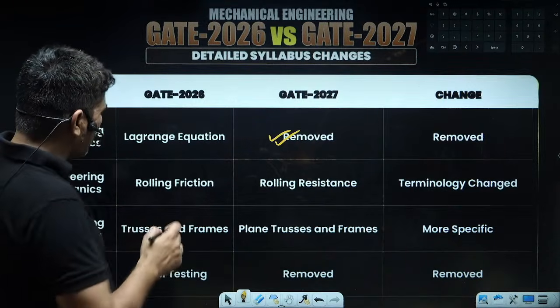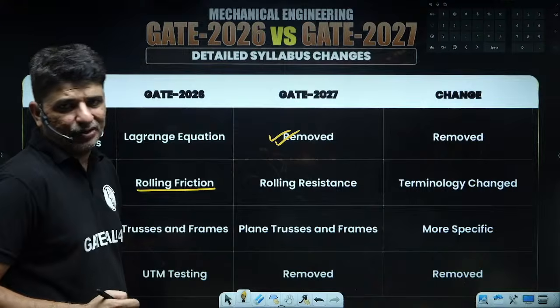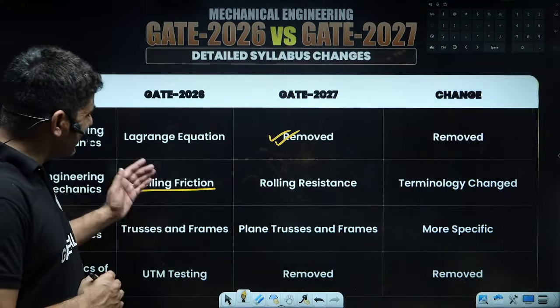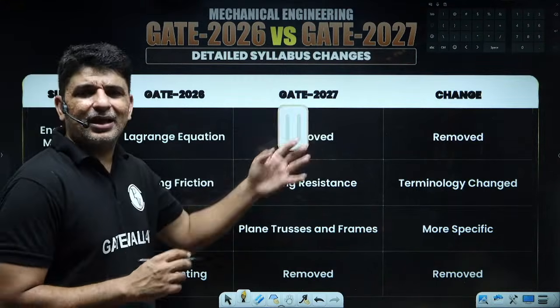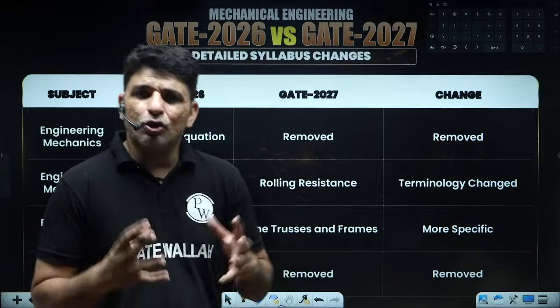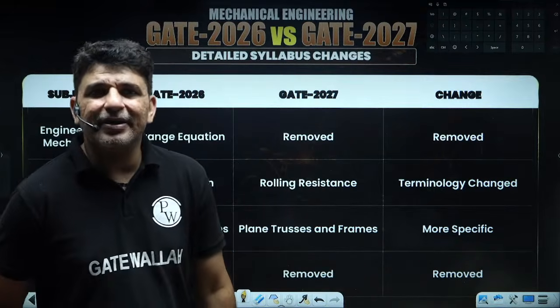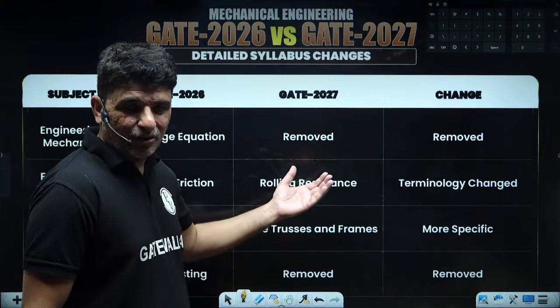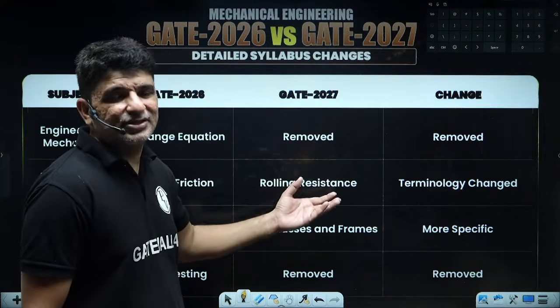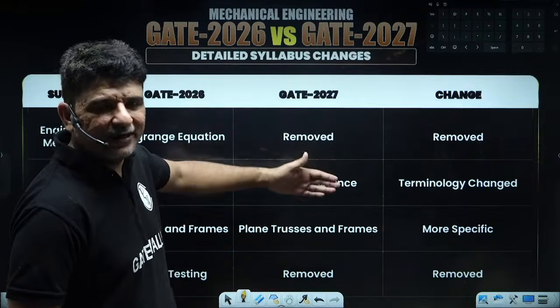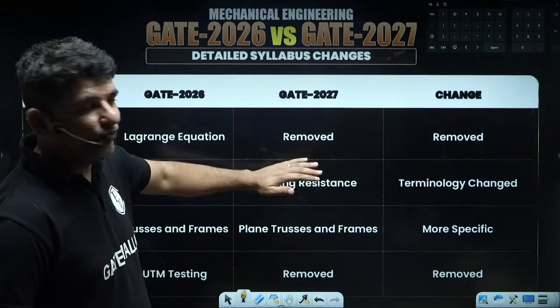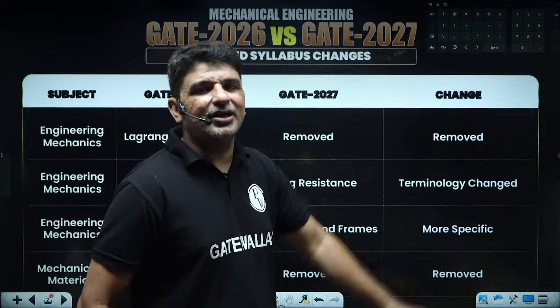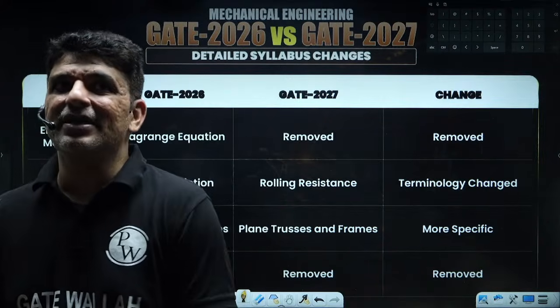Then there was another topic, rolling friction. Now this topic's name has been changed, though the theory and everything is the same, and it has been made rolling resistance. Rolling friction and rolling resistance are in fact the same thing, and the same type of question would be asked. So this is only a terminology change.